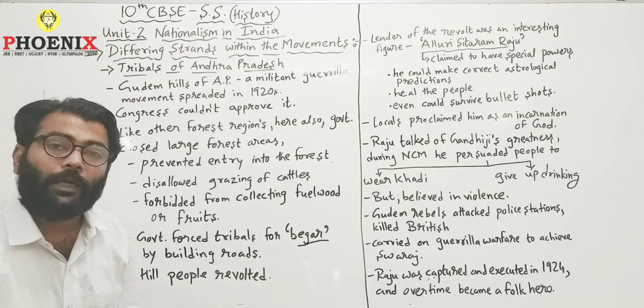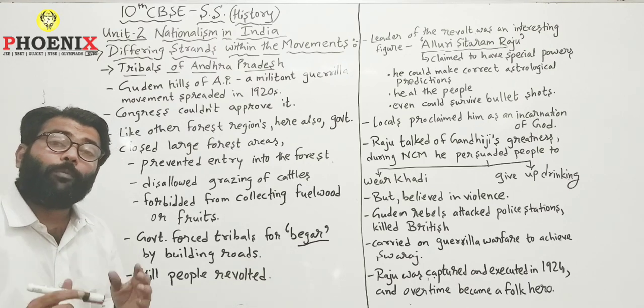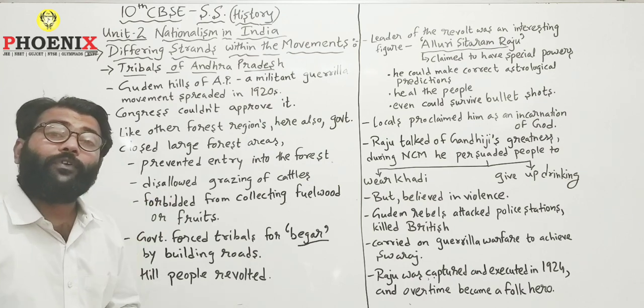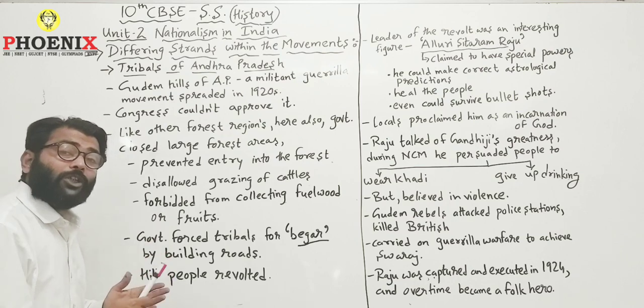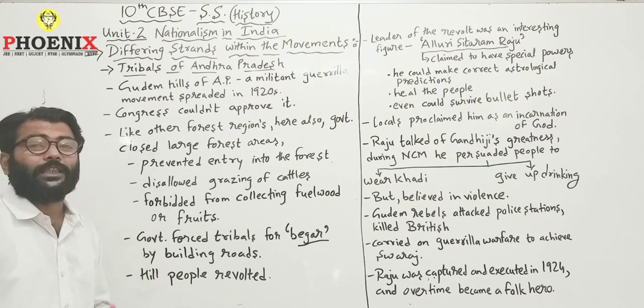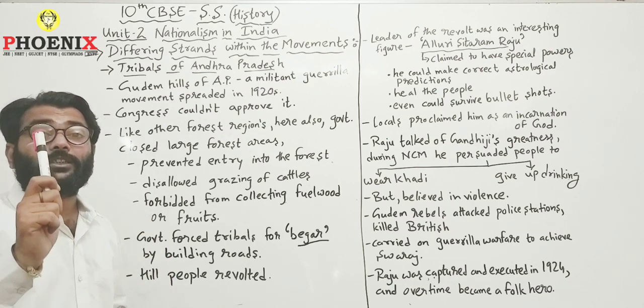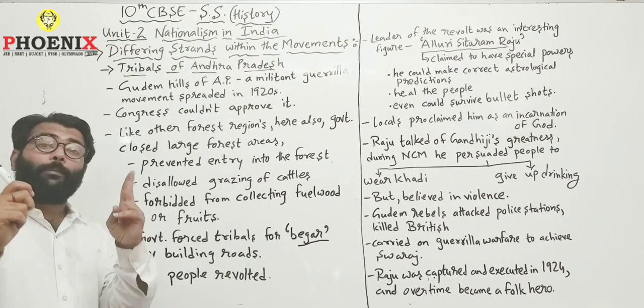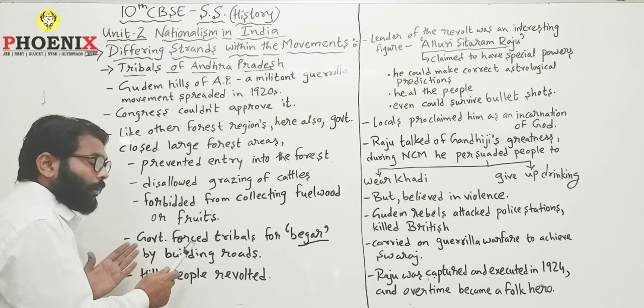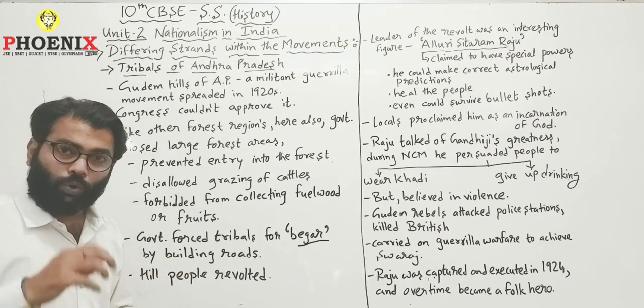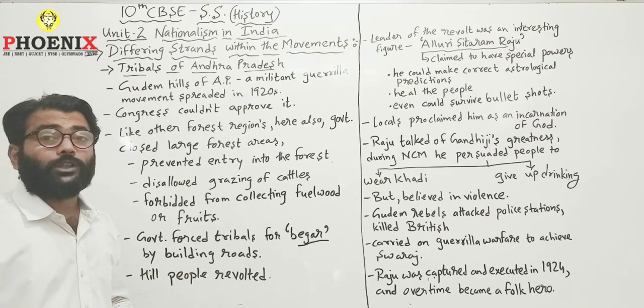Begar, we learnt it last time also in the peasant movement, where free services have to be given to the person. So here tribals were forced to give free services in begar. To whom? To the British government, where the British government forced these tribal people into building of roads. So road building, road construction work was given to whom?